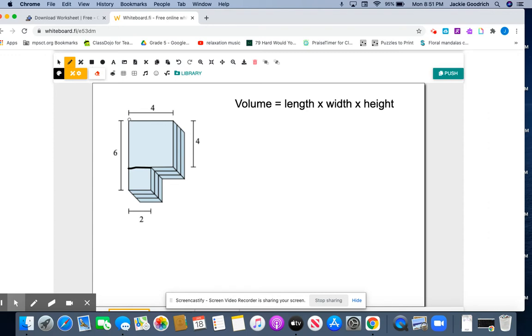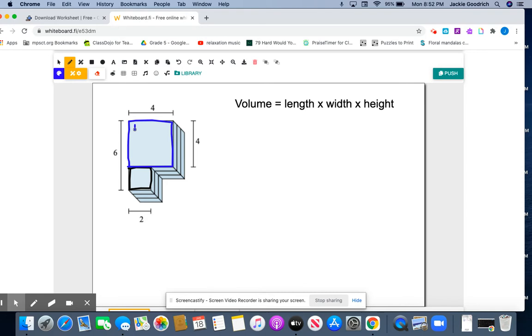So then we have the volume of this shape right here, the smaller square, or the smaller cube, I guess, because it's three-dimensional. And then you have the volume of this bigger one right here. And when you're done, you're going to add these up. And I think the trickier part is trying to find all the dimensions of it. So remember, volume is length times width times height. And so we're going to do that for this bigger one first.